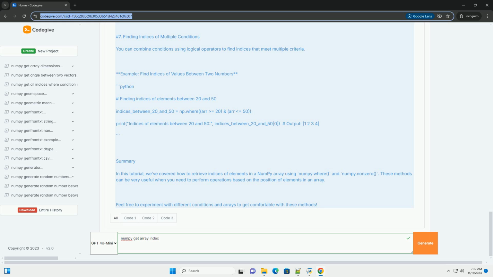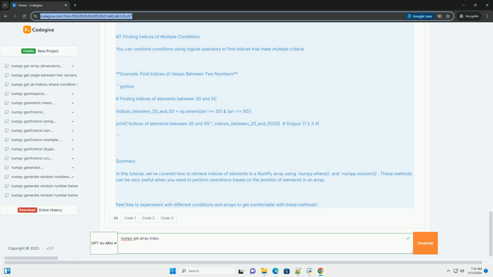7. Finding indices of multiple conditions. You can combine conditions using logical operators to find indices that meet multiple criteria. Example, find indices of values between two numbers.